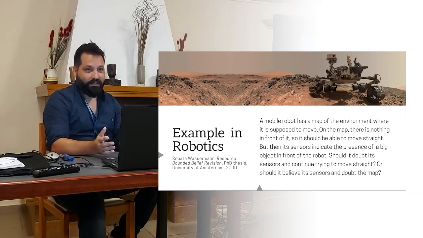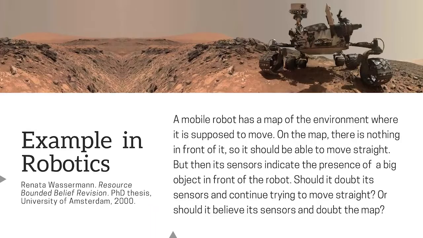In order to motivate it, let's consider the following example. Suppose that a mobile robot has a map of the environment where it's supposed to move. On the map, there's nothing in front of it, so it should be able to move straight. But then its sensors indicate the presence of a big object in front of the robot. Should it doubt its sensors and continue trying to move straight, or should it believe its sensors and doubt the map?